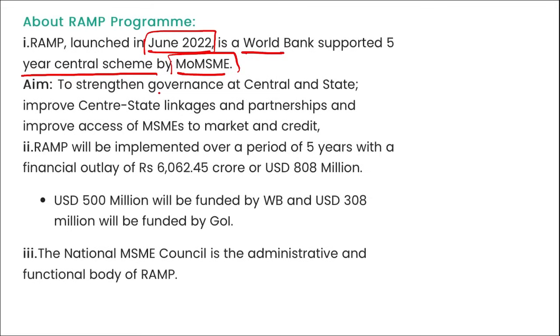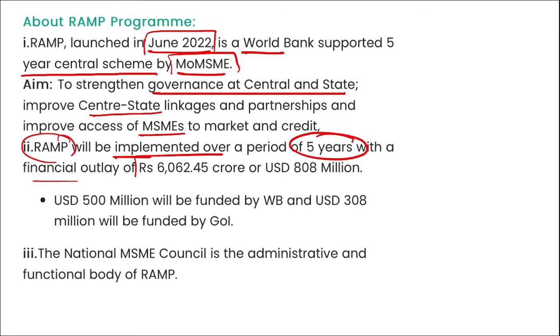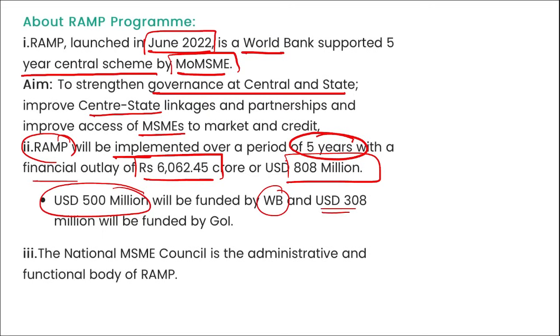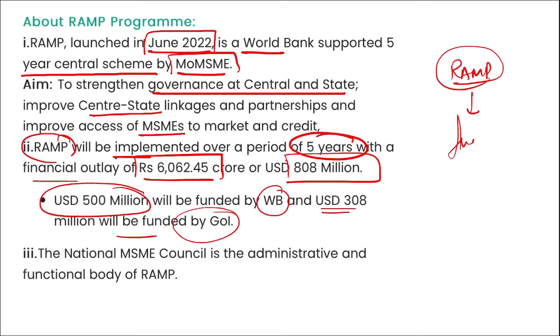The aim of this RAMP program is basically to strengthen governance at the central and state level. This will improve center-state linkages and partnerships, and with its help will improve access to credit for the MSME sector. RAMP will be implemented over a period of 5 years with a financial outlay of 6,062.42 crore rupees or $808 million. Under this, $500 million will be funded by the World Bank and $308 million by the government of India.